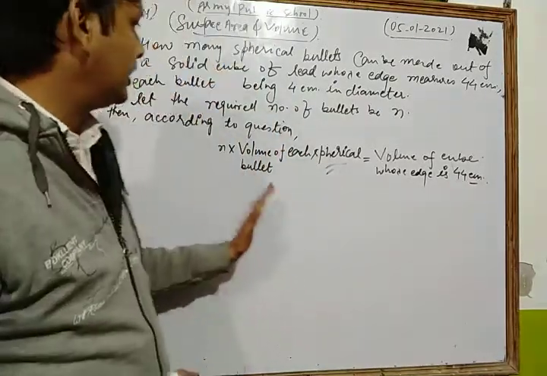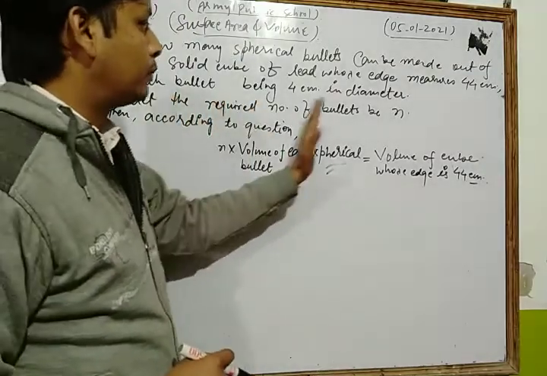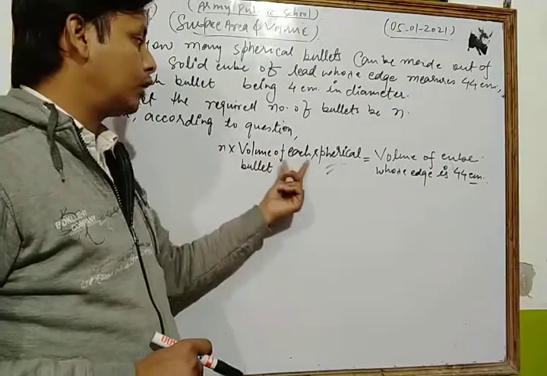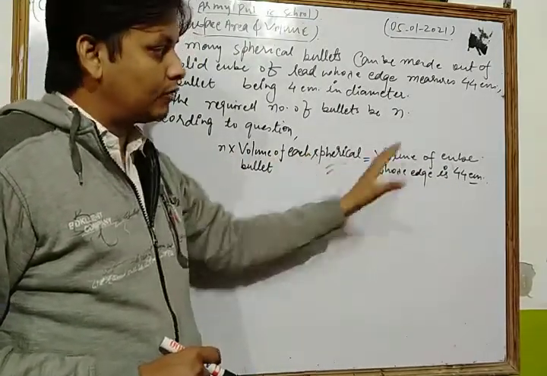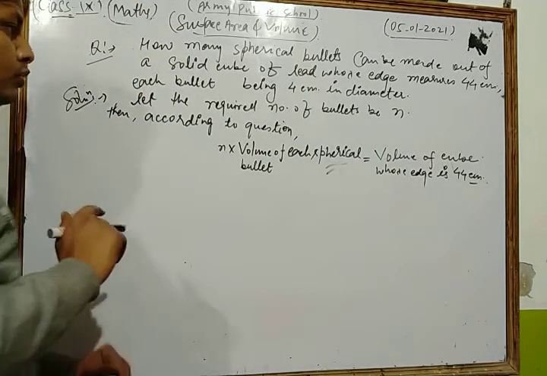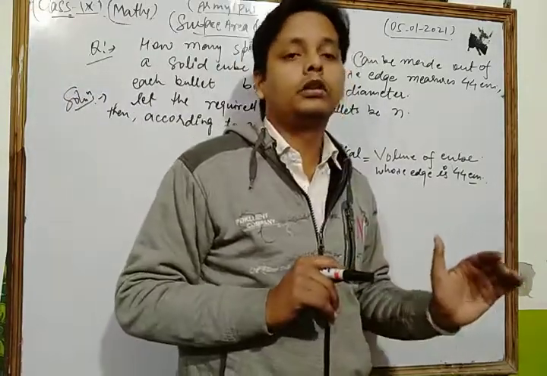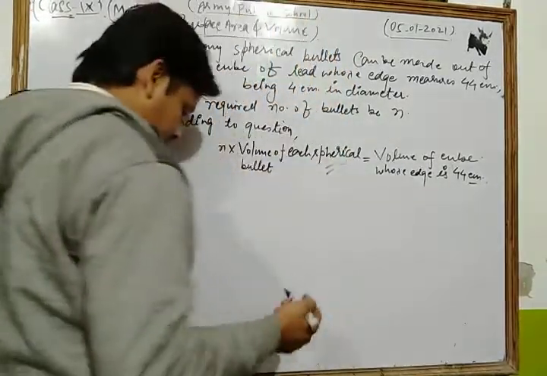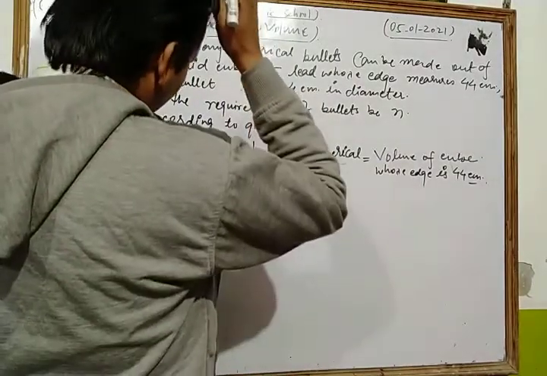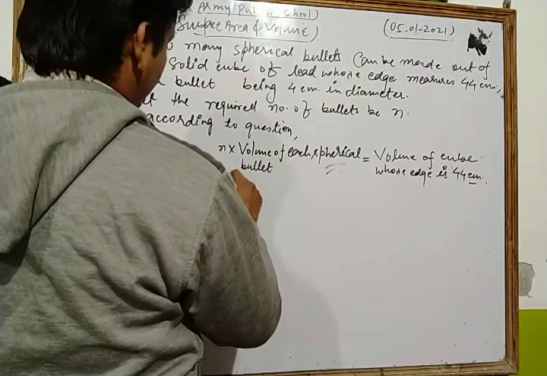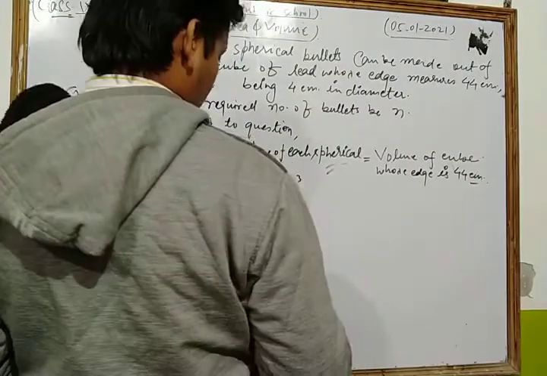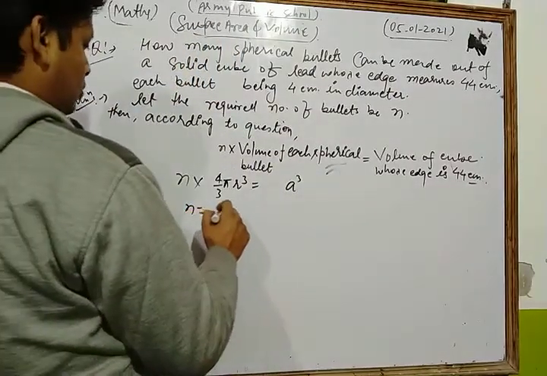Okay, dear students, now let's see. First of all, we let the required number of bullets be n. Then according to the concept, n, the number of bullets, into the volume of each spherical bullet is the same as the volume of the cube whose edge is 44 centimeter. Now we put the formula for each solid shape. The volume of each spherical bullet is 4 by 3 pi r cube, and the volume of the cube is side cube, a cube.